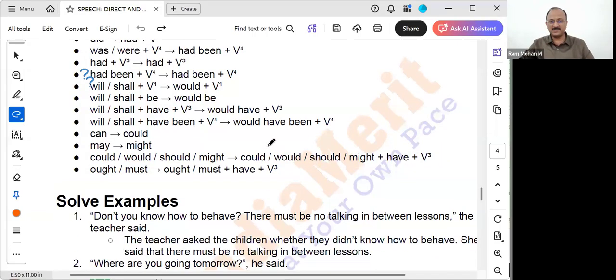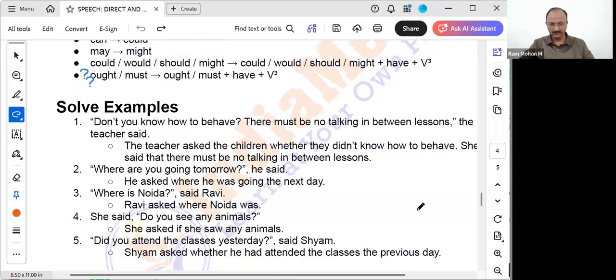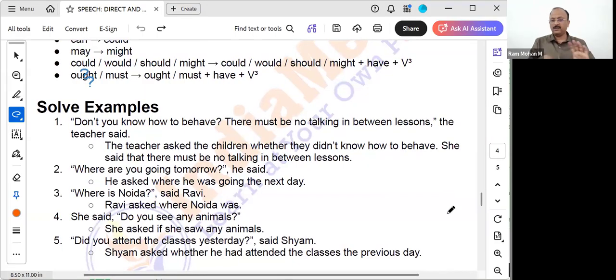Now let's see the final examples. Okay, the solved examples. Do you know how to behave? There must be no talking in between lessons. Suppose if somebody is speaking when I'm teaching here, I can use this sentence, correct? Do you know how to behave? There must not be talking in between lessons. The teacher said. What do we say? The teacher, because this is the questioning sentence, correct? The teacher asked the children, or the teacher asked the students also we can use.